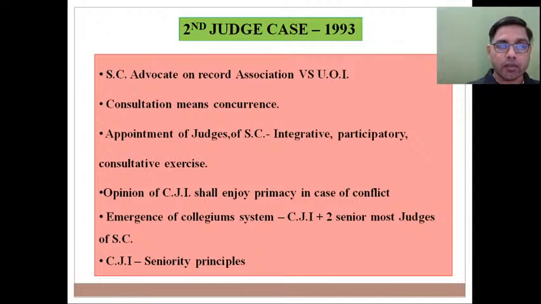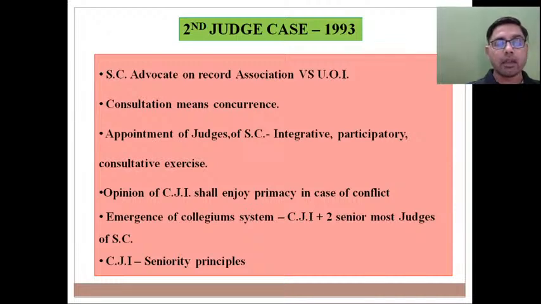So the Chief Justice of India, in consultation with the two senior most judges of the Supreme Court, whichever name they forward, that name the President should appoint as a judge of the Supreme Court. And for the first time they came up with the seniority principle that, unless otherwise required, the senior most judge of the Supreme Court will be appointed as the next CJI. So they tried to remove any doubt, any confusion regarding who will be the next Chief Justice of India.